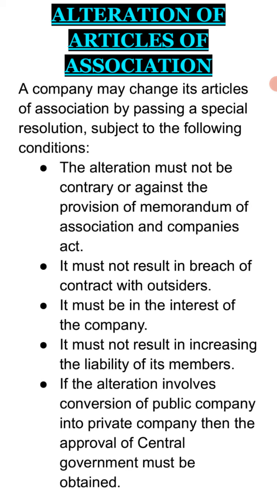Then see over here, a company may change its articles of association by passing a special resolution. A special resolution is to be passed, but we have to consider some points. And what are these points? The very first point is the alteration must not be contrary or against the provisions of the Memorandum of Association or the Companies Act. It must not become the opposite of the MOA or the Companies Act.